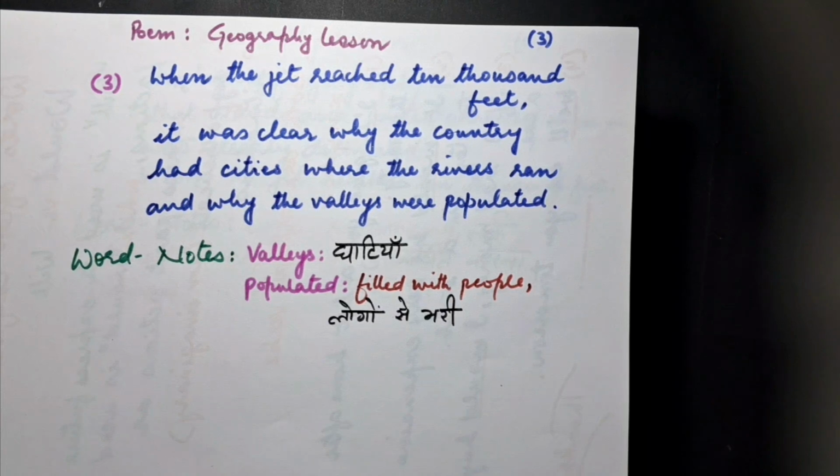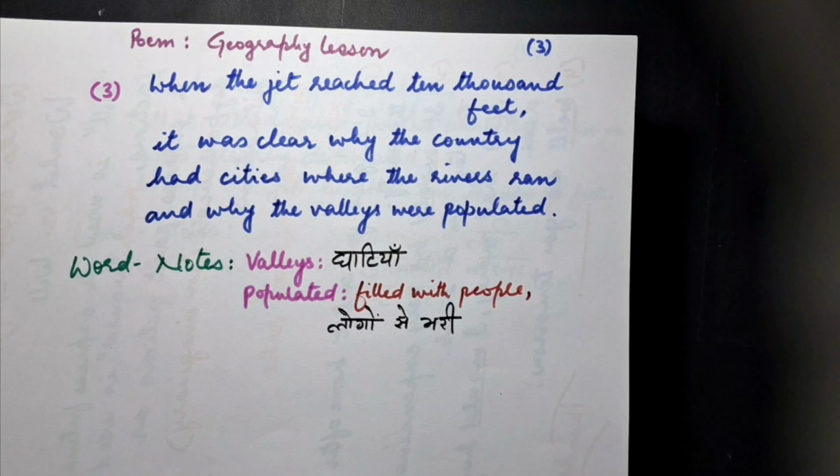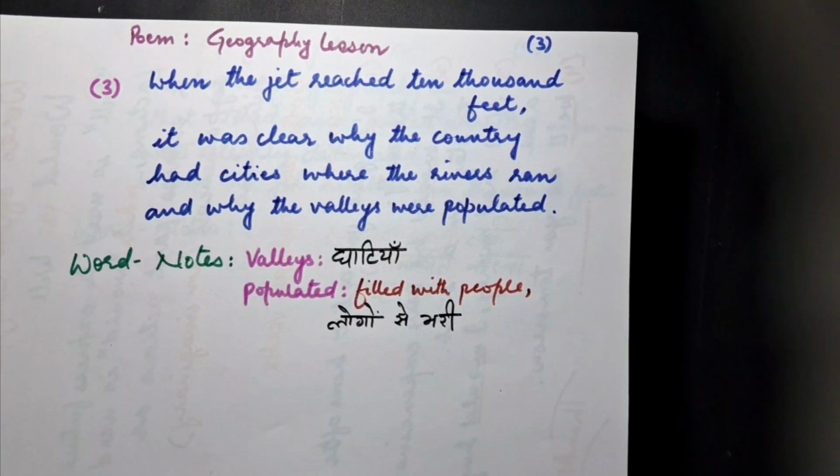Now, the explanation of the stanza. The jet plane went higher up, 10,000 feet in the sky. Looking below at the country, one could clearly see why the cities in the country had developed along the rivers. It was natural because people need water. In the same way, from that height, the poet could see why people had settled in valleys, for the same reason, as they needed water.